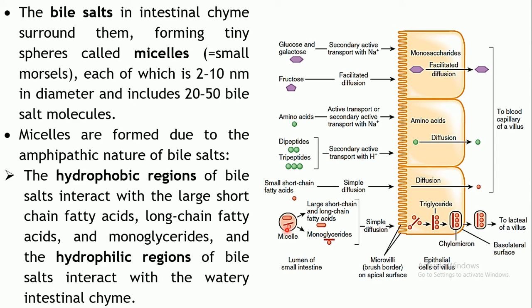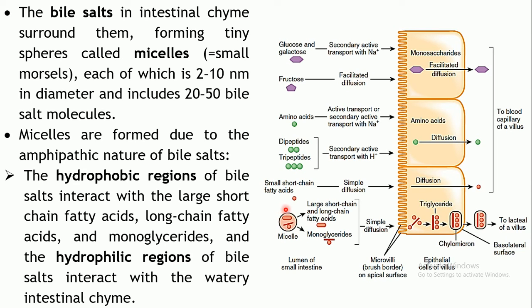Now how are these micelles formed? By orientation of these bile salts. Remember, these are amphiphilic in nature. So they have a hydrophobic region and a hydrophilic region. These bile salts will orient themselves in such a way that the hydrophobic regions will interact with the fatty acid chain or the monoglycerides, and the hydrophilic region will interact with the watery chyme.